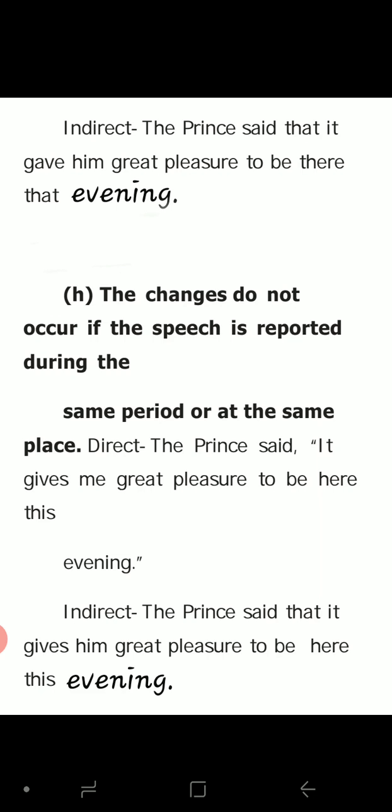Are you clear? Words expressing nearness in time or place are changed into words expressing distance. This change into that. This evening change into that evening. The prince said, "It gives me great pleasure to be here this evening." The prince said that. Said. Then conjunction that. It gives. Gives will change into gave because present changes into past. Me, pronoun change, will become him. Great pleasure to be here change into there. This change into that. That evening. Are you clear, children? Another example.